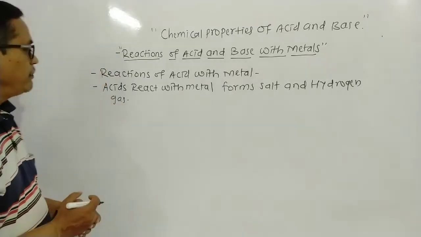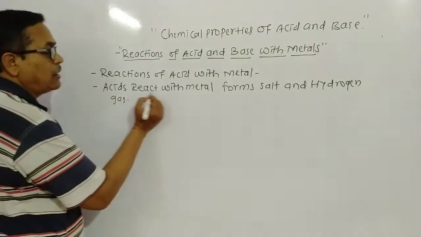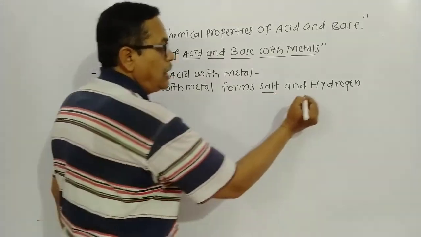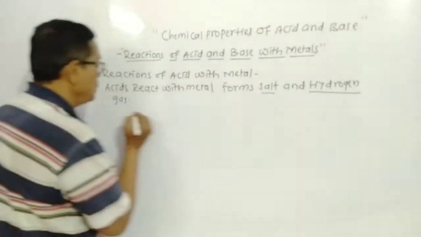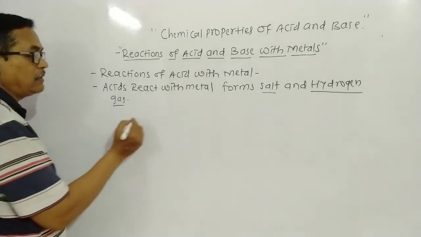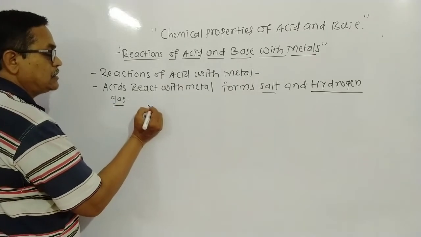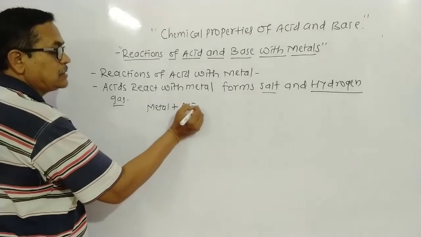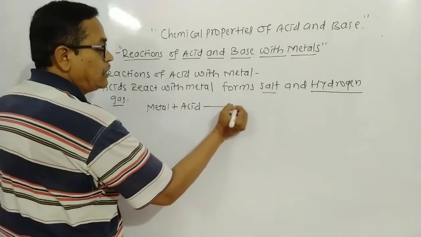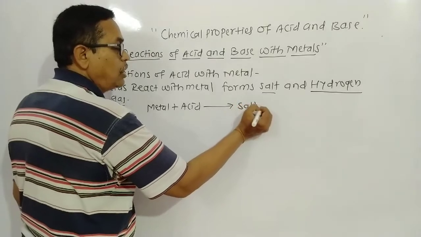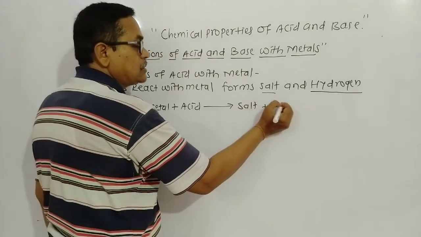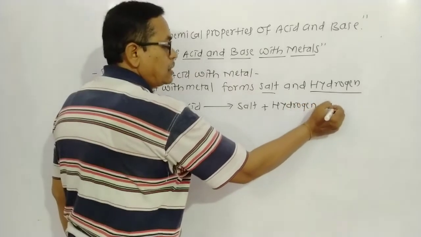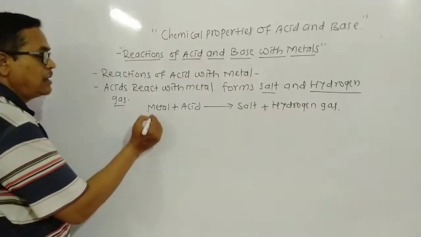Dear student, look here. Acid reacts with metal, forming salt and hydrogen gas. What is the common equation? Metal plus acid gives salt plus hydrogen gas.